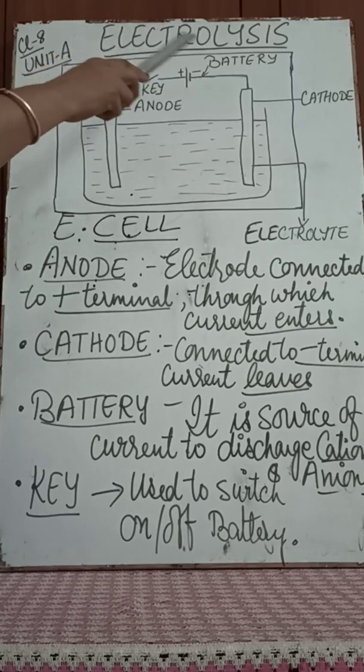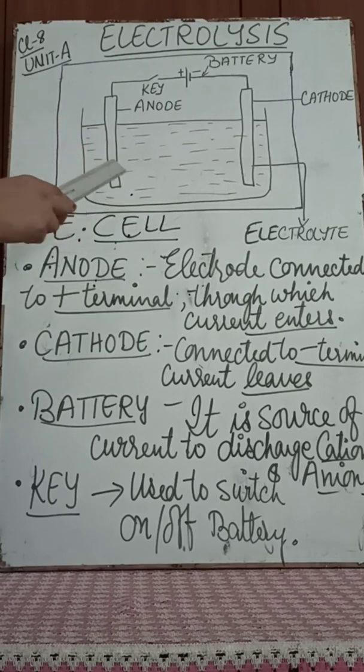Here the whole process of electrolysis takes place, which is the process of decomposition or deposition of certain chemical compounds which are strong electrolytes and good conductors of electricity.